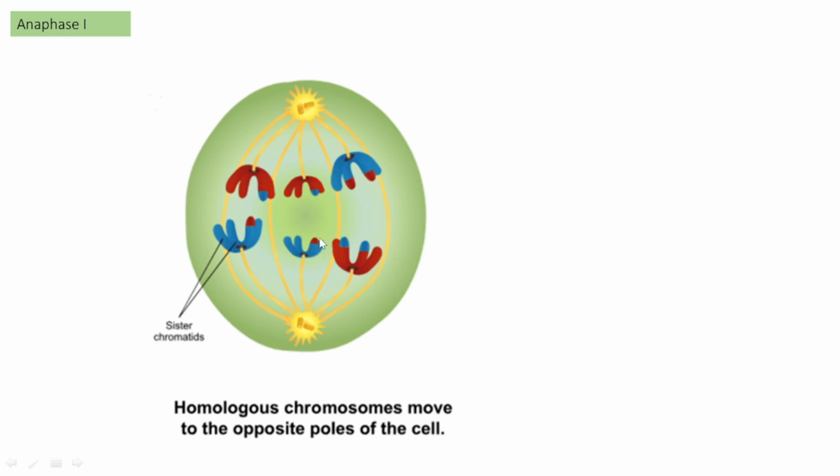And one more thing we need to understand here: the segregation of the chromosomes towards the two poles is random. It is not determinate which chromosomes are moving, whether paternal or maternal, we are not able to determine it in that way. So the segregation of the homologous chromosomes towards the poles is random. That also we need to understand.